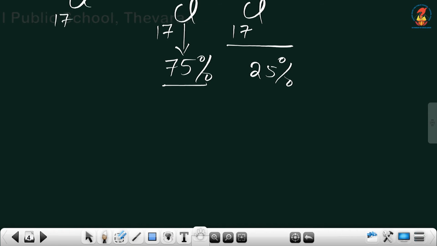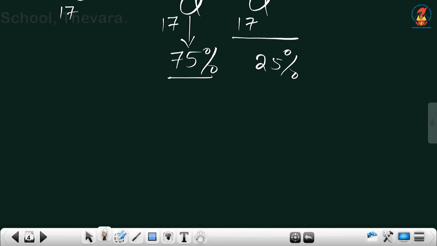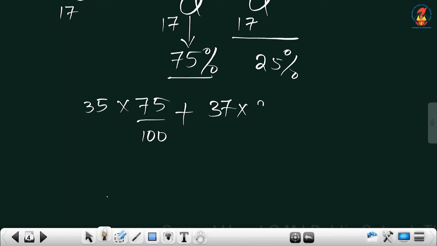Chlorine has atomic number 17. The isotope with atomic mass 35 is present at 75%, and the one with atomic mass 37 is present at 25%. So, 75 by 100 is 3 by 4 and 25 by 100 is 1 by 4.